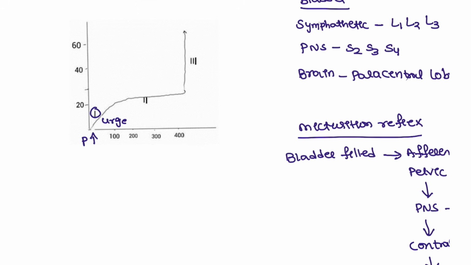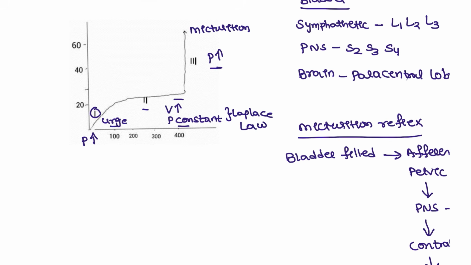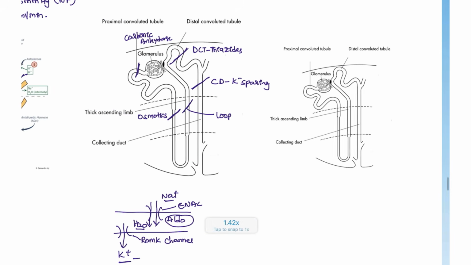This is the 1B or second phase. Here the maximum is reached, so the volume is increased but the pressure is still constant. When the pressure is exceeded, that is where micturition takes place. This is known as the Laplace law. So the first phase is urge, the second phase the pressure is constant, the third phase is micturition. Right? This question has also been asked in the examination.